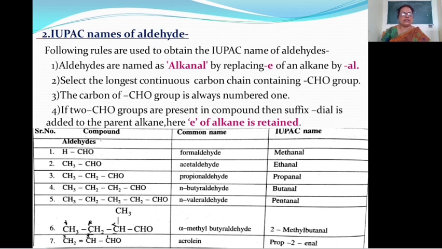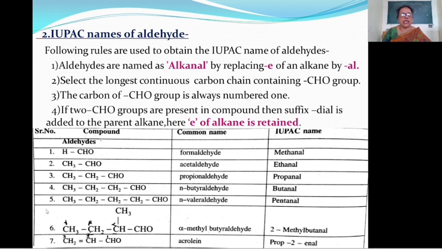Then see fourth example, that is CH3CH2CH2CHO. Here 4 carbon atoms are present and this is the derivative of butyric acid, then ic acid is replaced by aldehyde, therefore the name butyraldehyde. But here the carbon chain is straight, therefore the prefix n is used. Therefore the name of this compound is n-butyraldehyde.